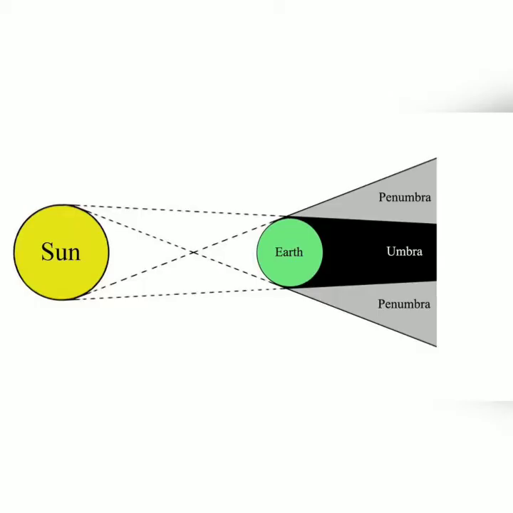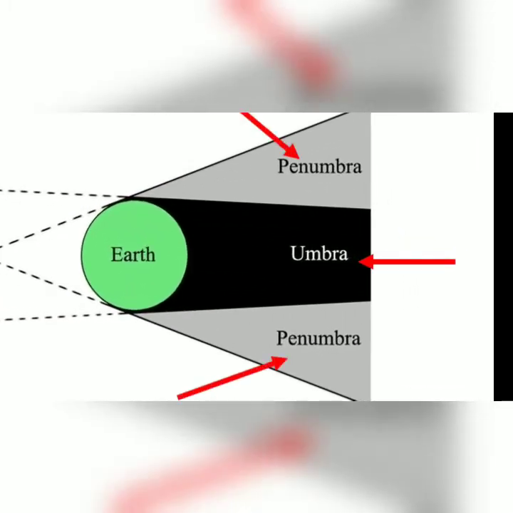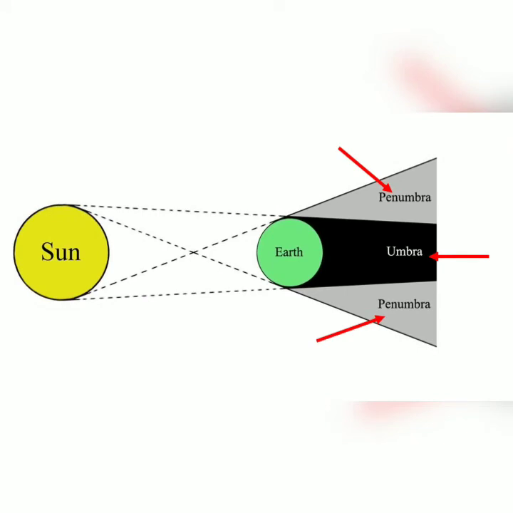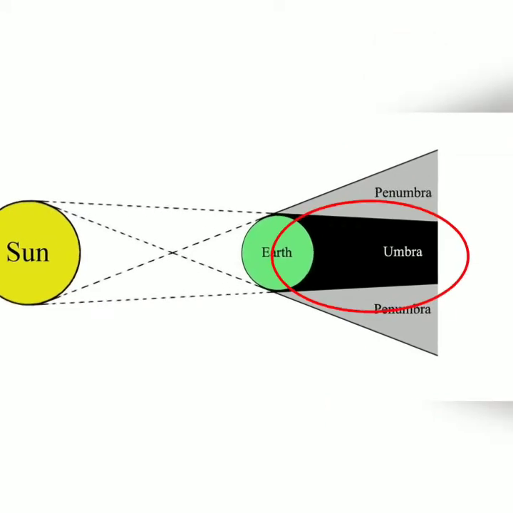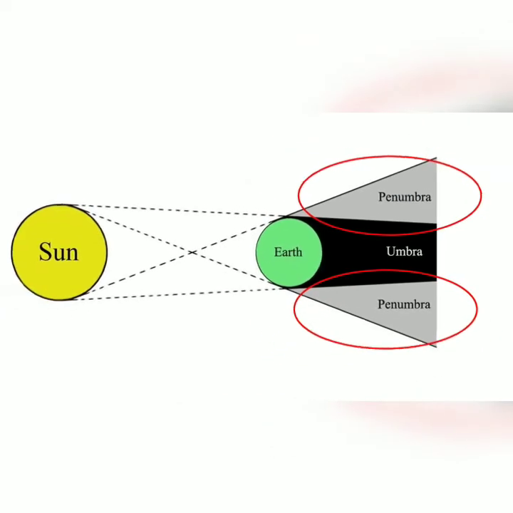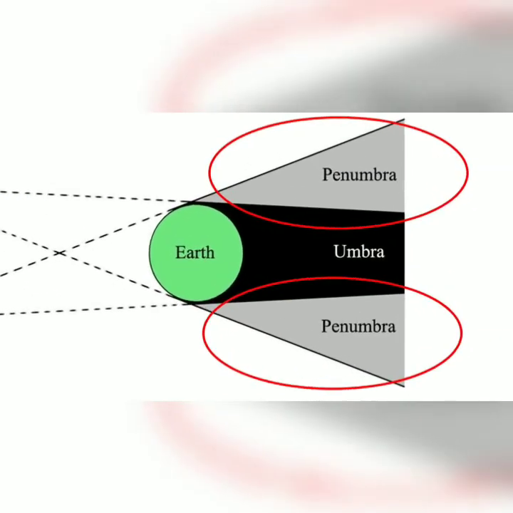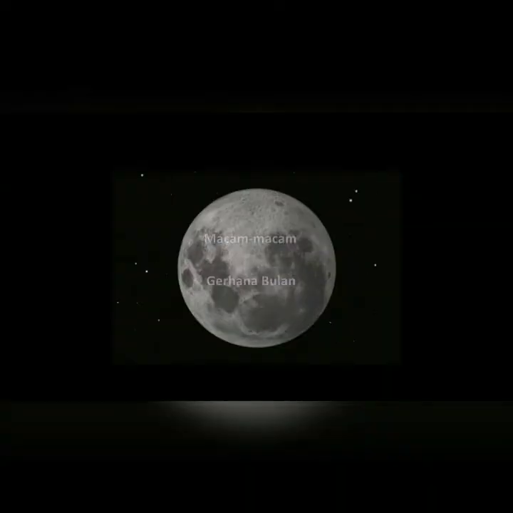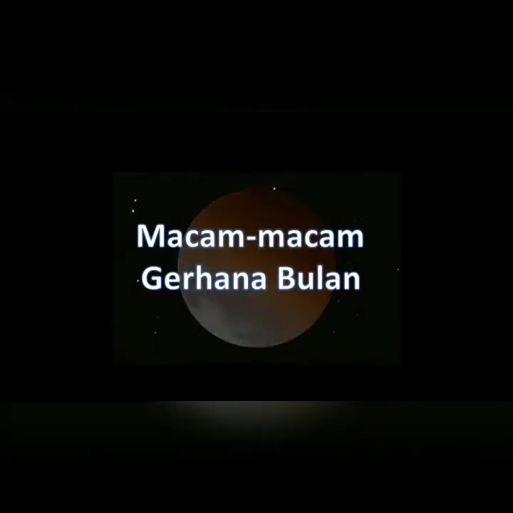There are two kinds of Earth shadow, namely the umbra and the penumbra. The umbra is the darkest region of a shadow where the light source is completely blocked. The penumbra is the region where only part of the light source is blocked, which results in a blurred image, but not as dark as the umbra.